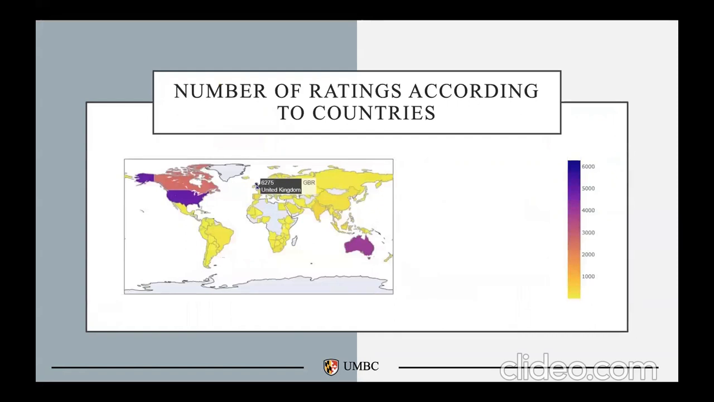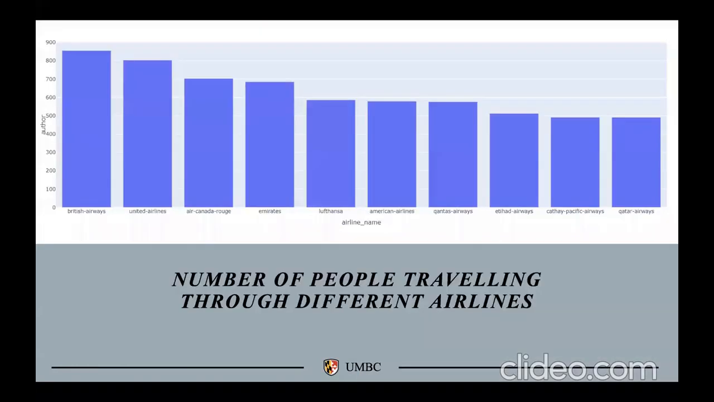This is a choropleth map to describe the count of people from different countries who gave ratings to different airlines. Overall, the United Kingdom has the highest number of active people who gave feedback to airlines, and the United States of America stood in second place. This is a bar chart to describe the number of people who travel through different airlines. From this bar chart, we can infer that the greatest number of people travel through British Airways, next United Airlines, and Qatar Airways stood in last place. And now my teammate will continue.